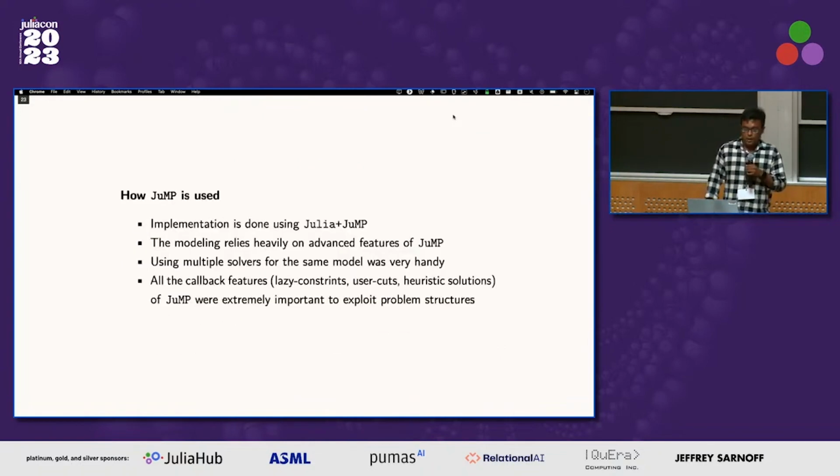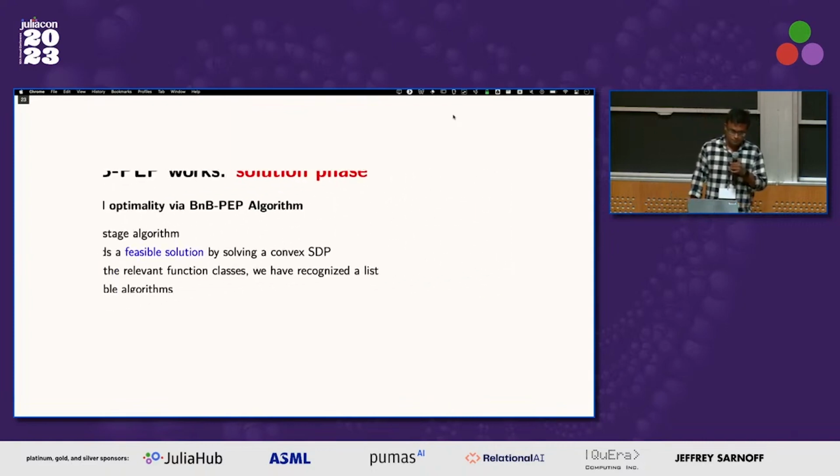How it works, and how JuMP is used in this phase: we do the implementation using Julia and JuMP, and the modeling part relies heavily on the advanced features of JuMP. So what do we use? We primarily use the callback features heavily to modify existing spatial branch and bound solvers. I will go into some of the details in the remaining 2 minutes. These advanced features of JuMP were extremely handy for me while I was coding up the methodology.